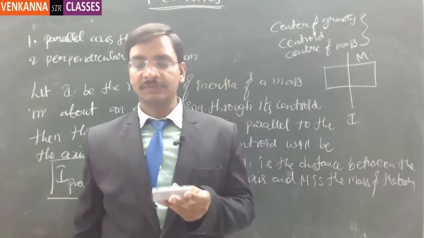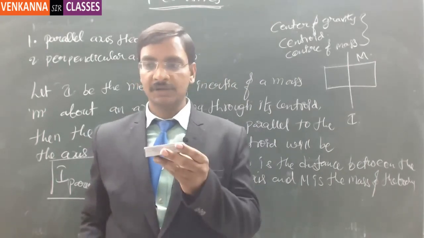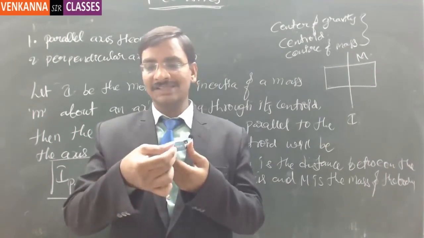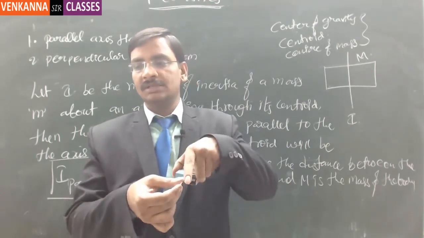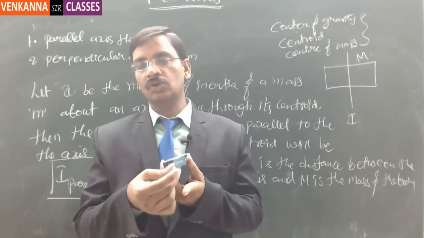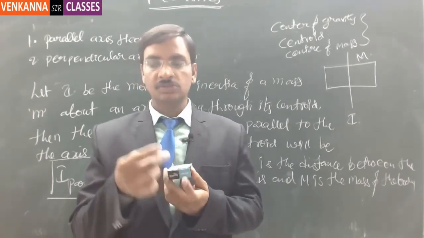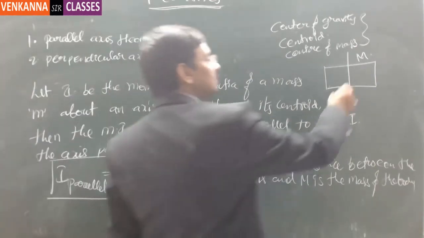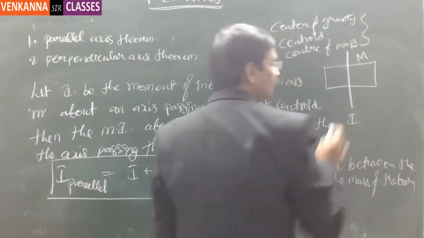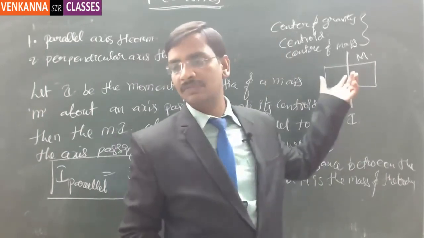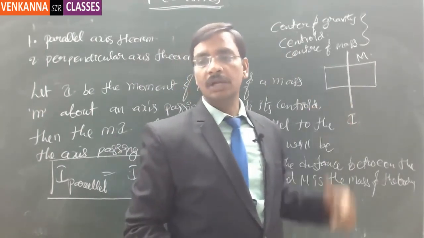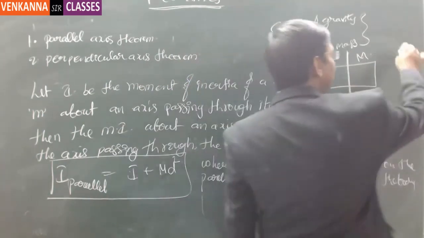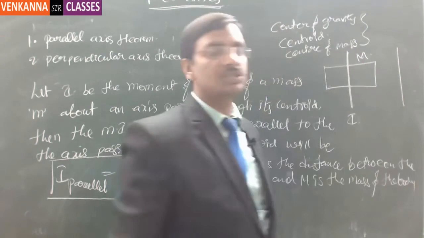So you know the moment of inertia of this particular chalk piece box if it is trying to rotate like this, or about this axis. If you know the moment of inertia of the body when it is rotated about an axis passing through the center of gravity, you want to find the moment of inertia of the same body when it is rotated about an axis which is parallel to the axis passing through the centroid.